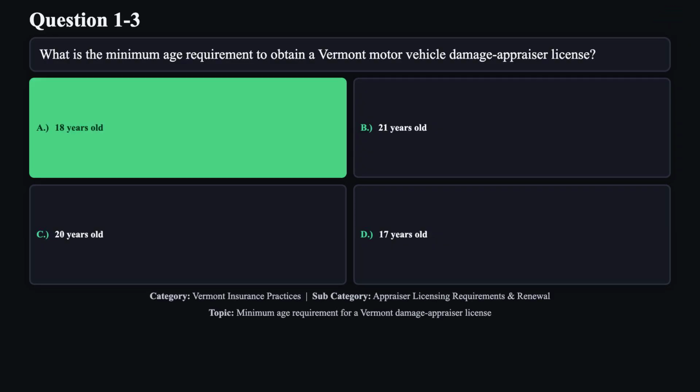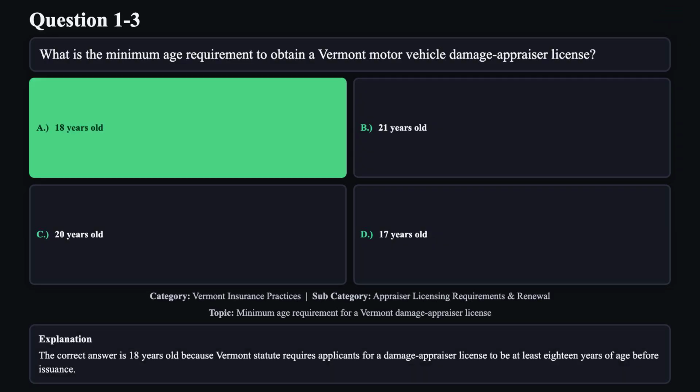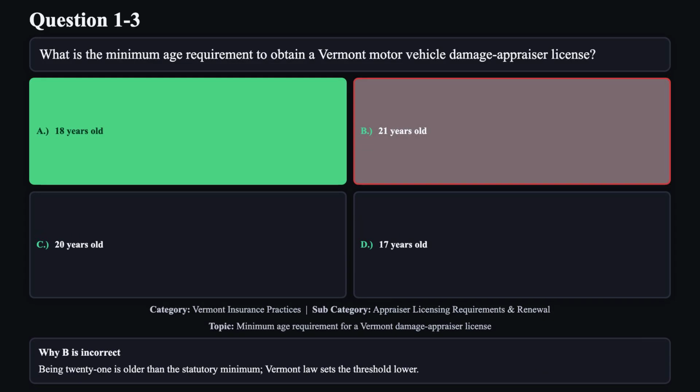The correct answer is A. The correct answer is 18 years old because Vermont statute requires applicants for a damage appraiser license to be at least 18 years of age before issuance. Reason B is not correct. Being 21 is older than the statutory minimum. Vermont law sets the threshold lower.